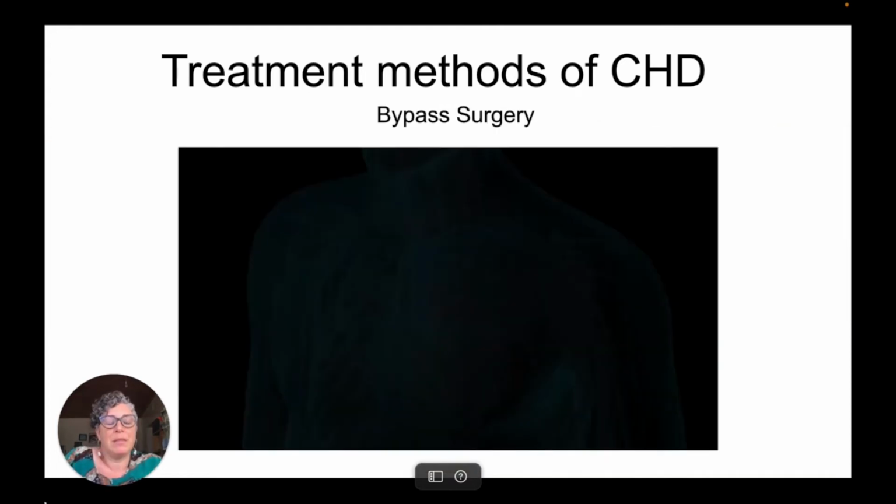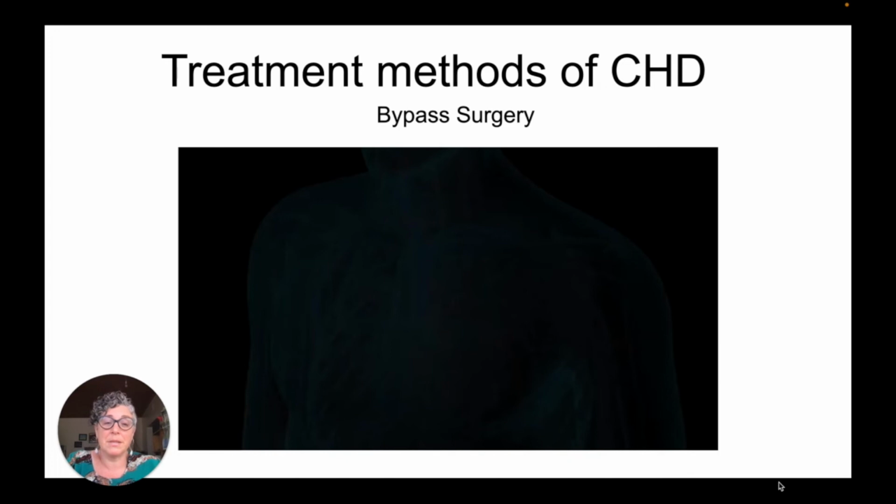Another treatment method of coronary heart disease is bypass surgery. So if the coronary artery or arteries are too far gone for the angioplasty and stent, then a doctor will opt for bypass surgery.